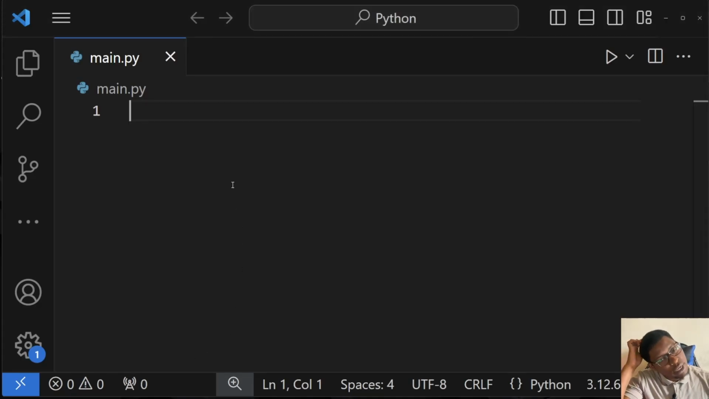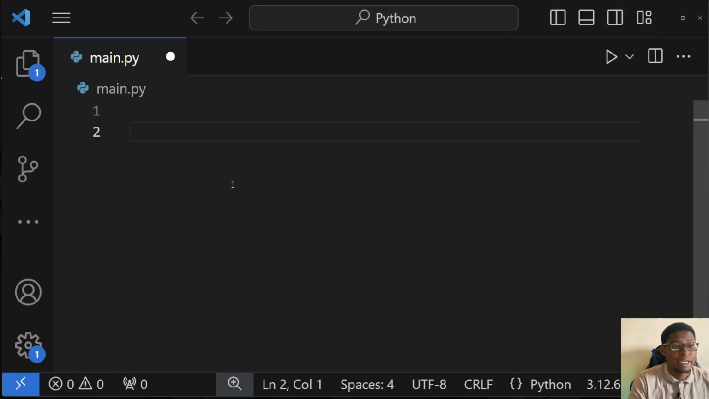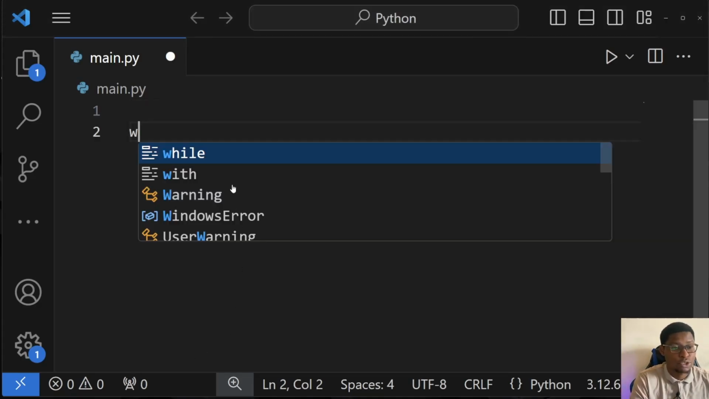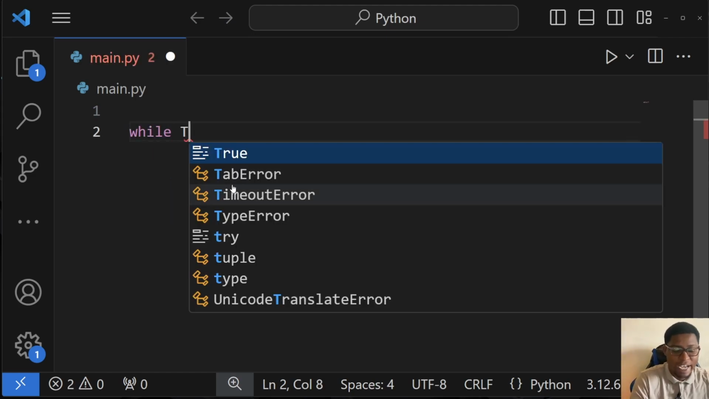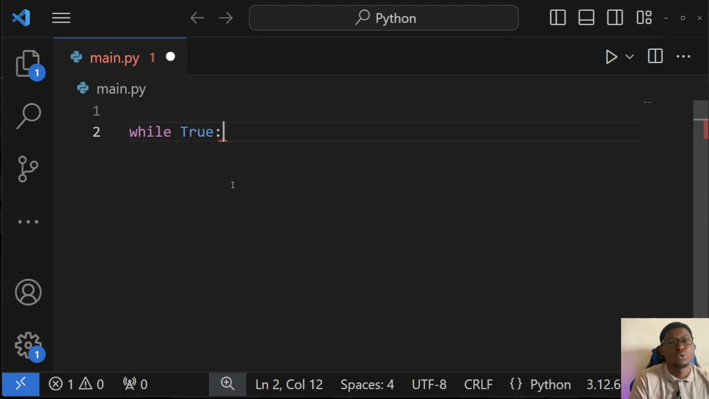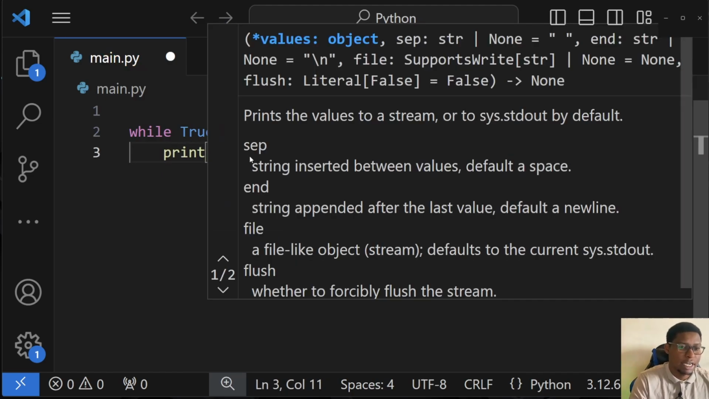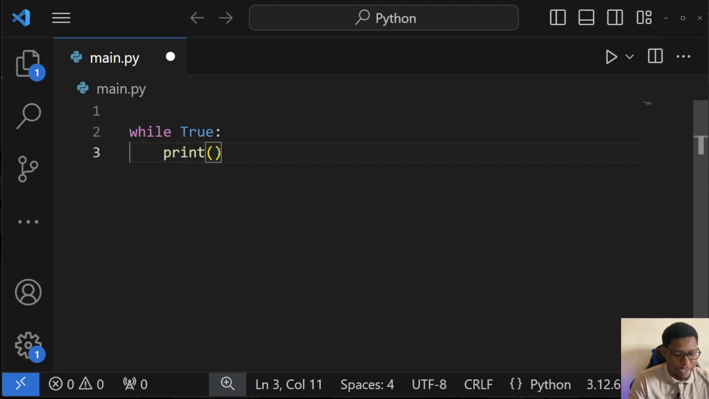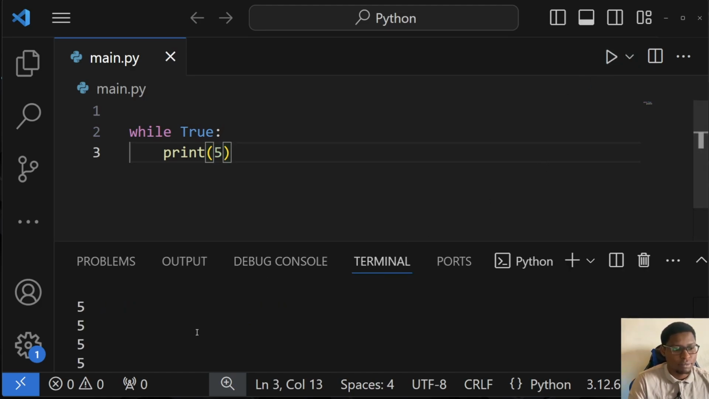So a while loop, we'll start with the while loop. While, and then we give our condition, the same way as we do with the if statement. So we have if and then the condition. So while, then the condition. Then we can say, let's say, print 5, for example. So if I run this, you'll notice that we just have 5 printing continuously and consistently.